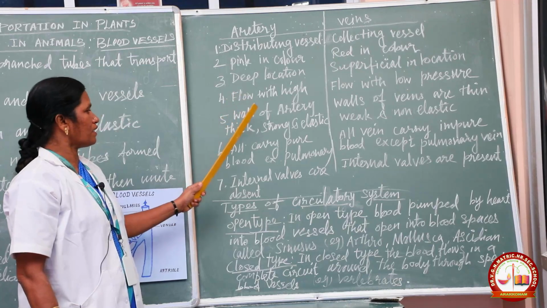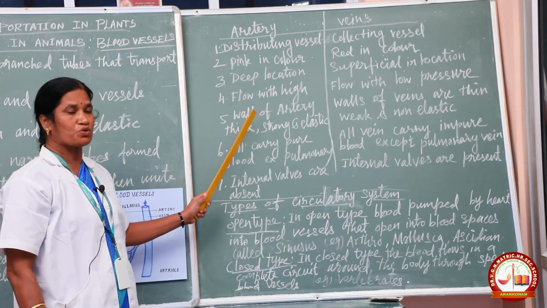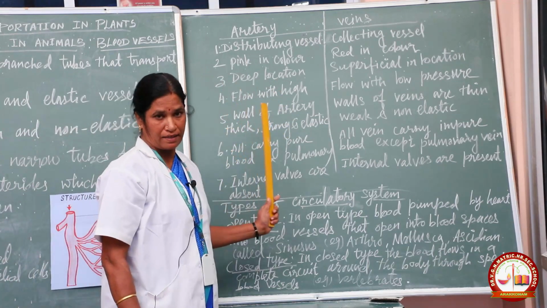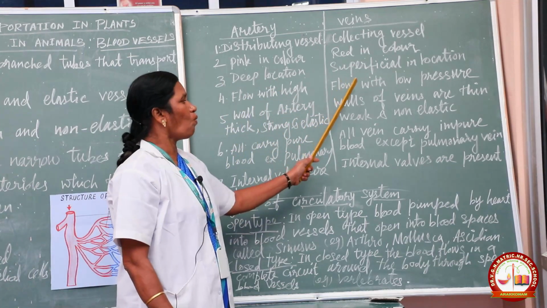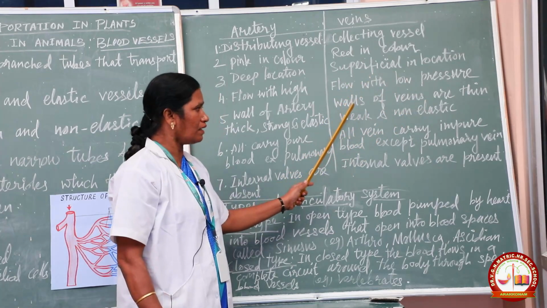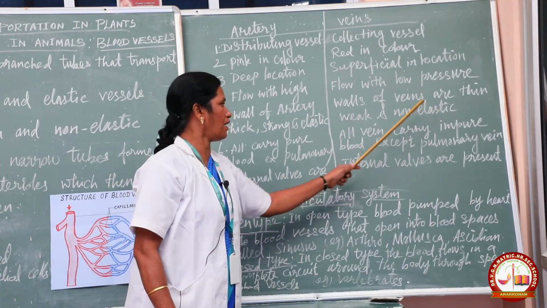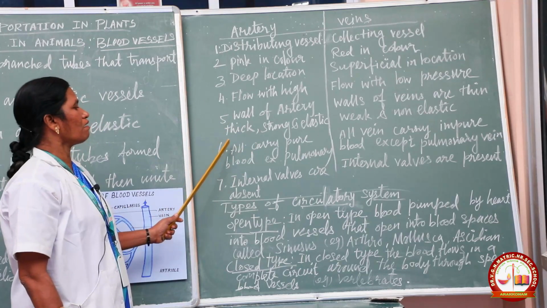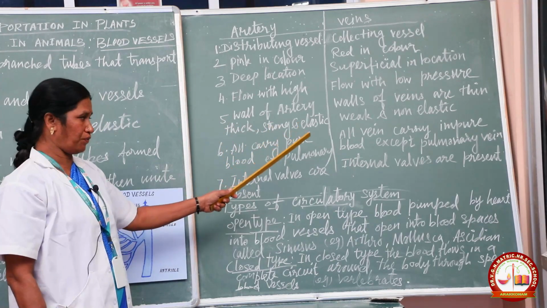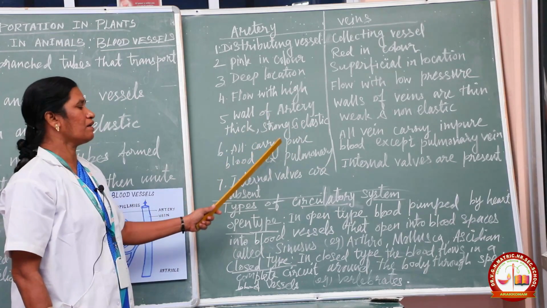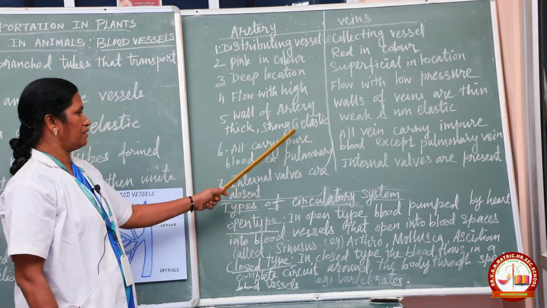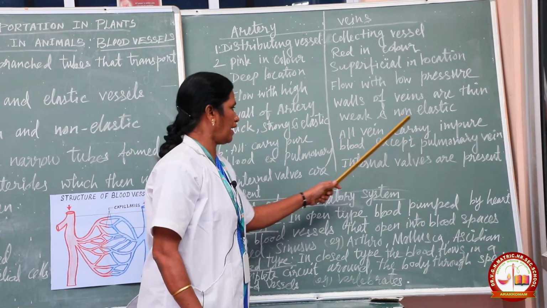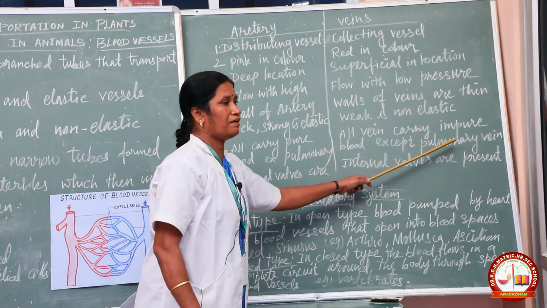Walls of the arteries are thick, strong and elastic. Walls of the veins are thin, weak and non-elastic. Listen, sixth point: all arteries carry pure blood except the pulmonary artery, and all the veins carry impure blood except the pulmonary vein.